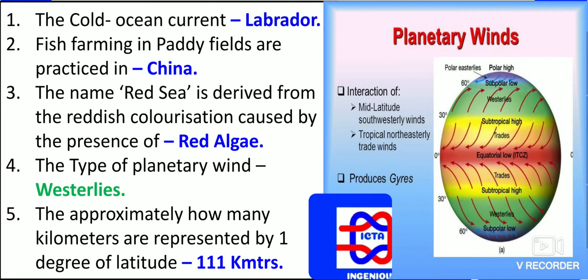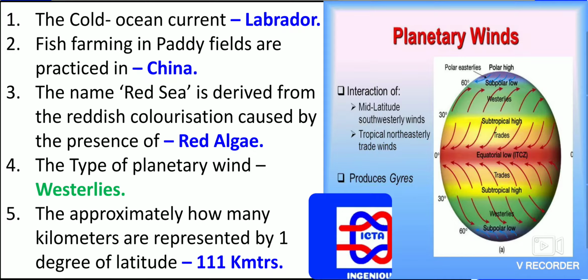The cold ocean current is the Labrador current. Here we have fish farming in paddy fields, which is practiced in China. So fish farming in paddy fields is practiced in which place? It is practiced in China only.